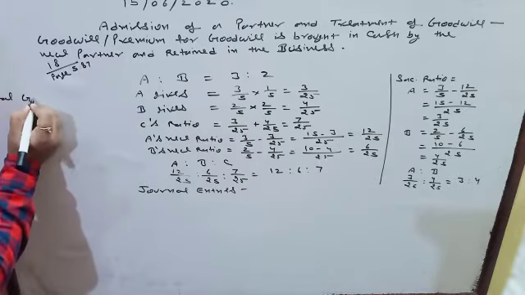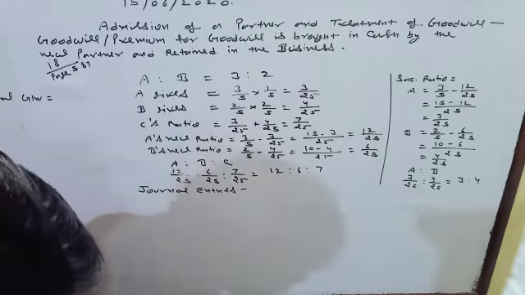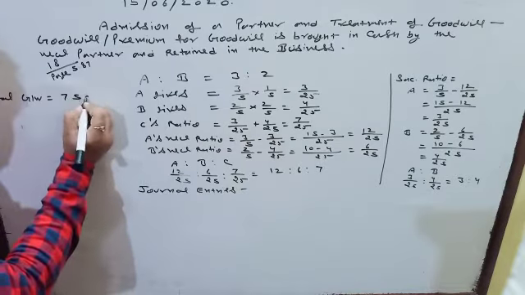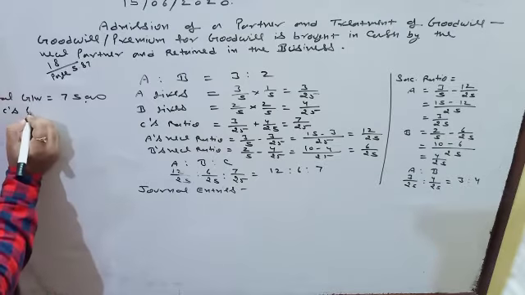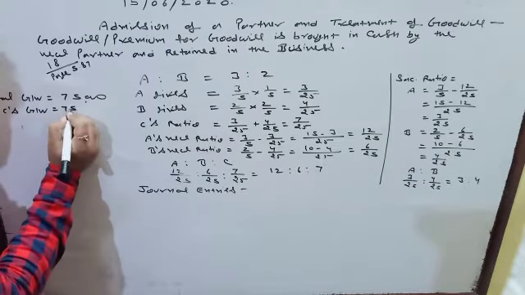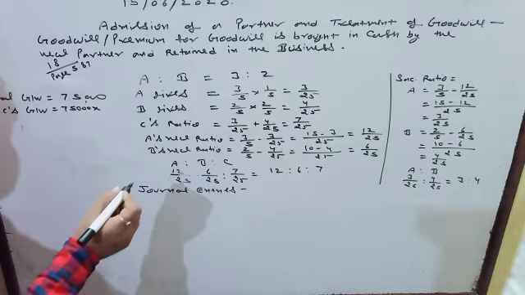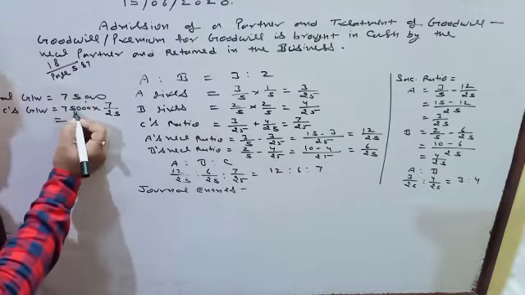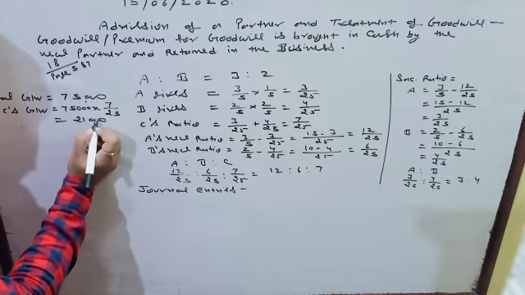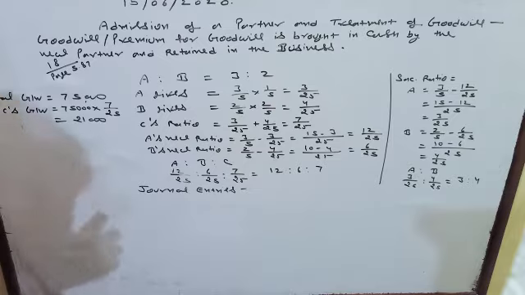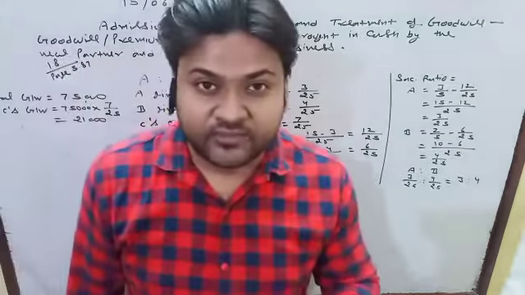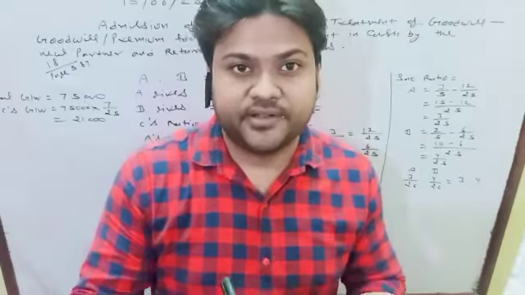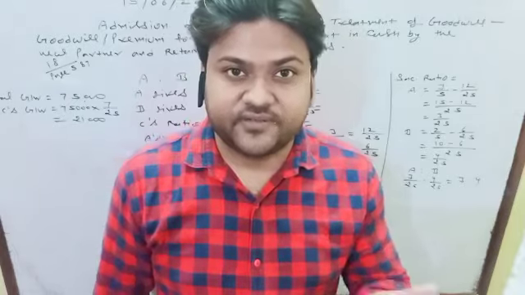C's goodwill is 7/25 of 75,000, that is 21,000. It is brought by C and retained in the business. We have to pass journal entries for this transaction.